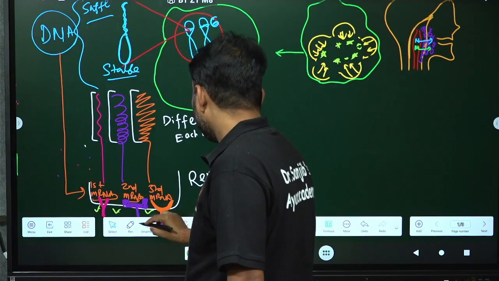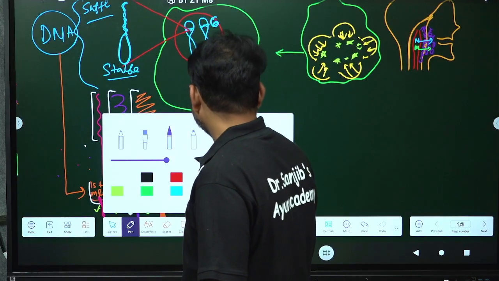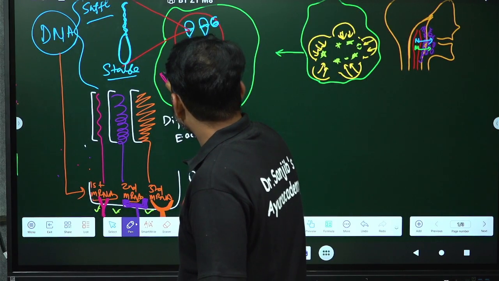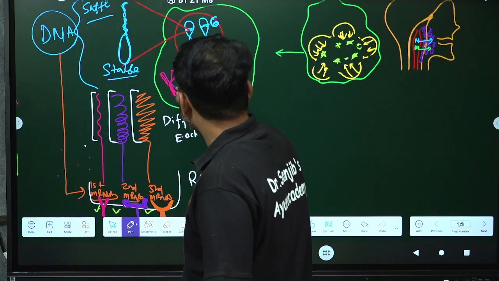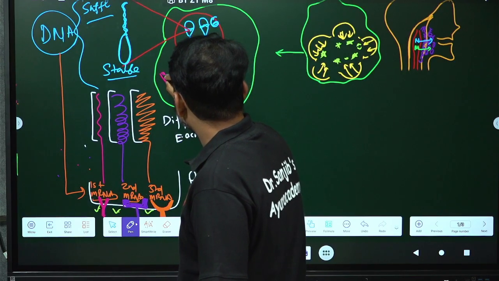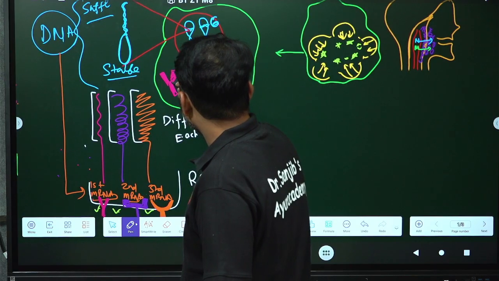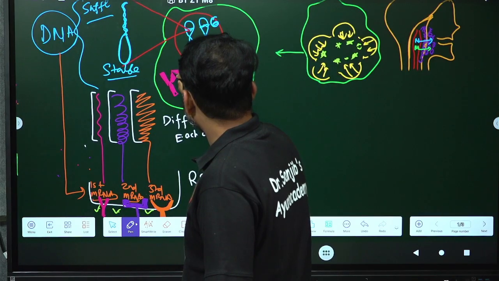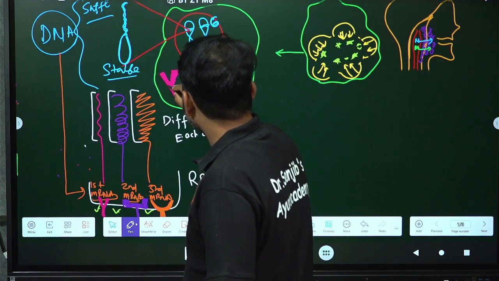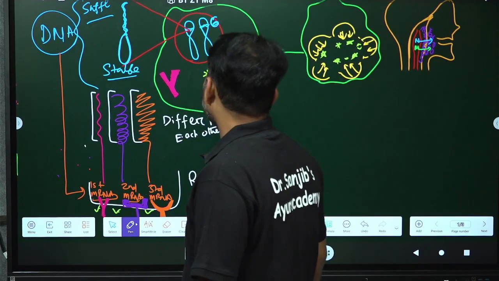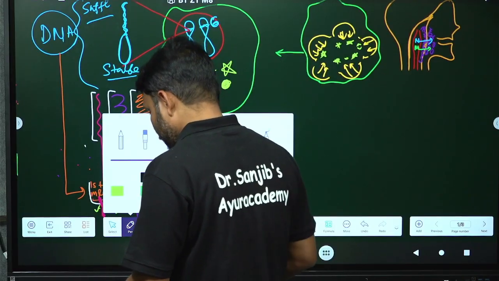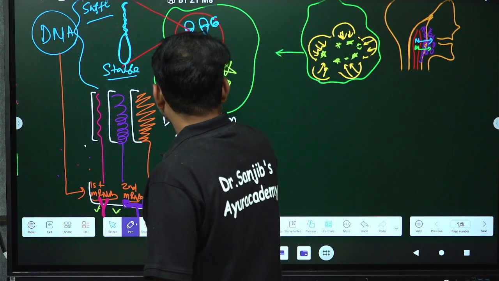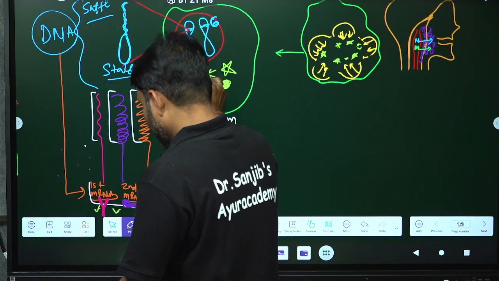So number one, the first one, is coming to the macrophage. This is coming to the macrophage. Okay. Then next, this one is coming to the macrophage. This one is coming to the macrophage.